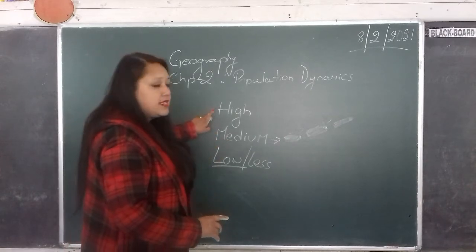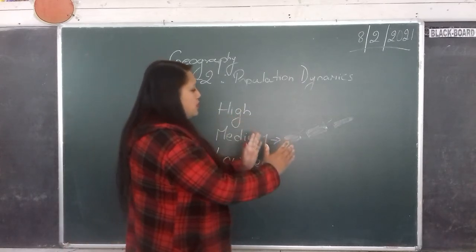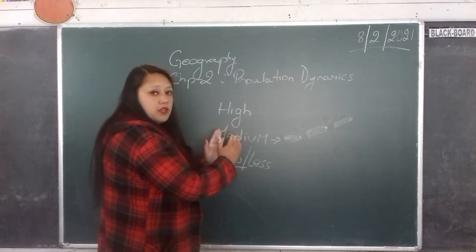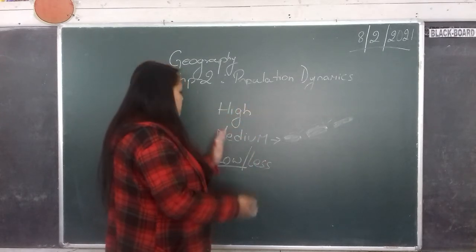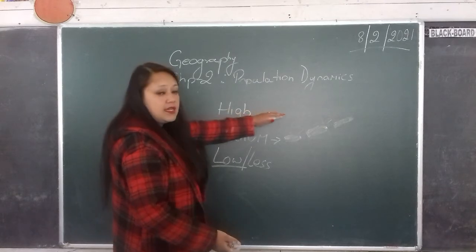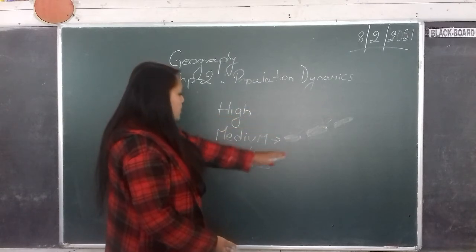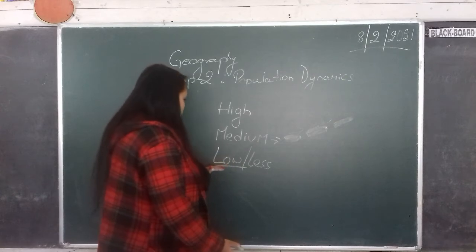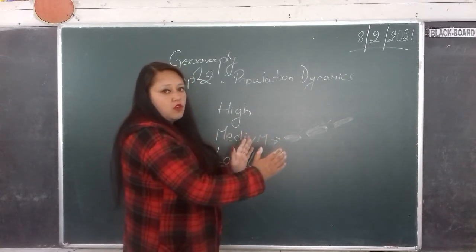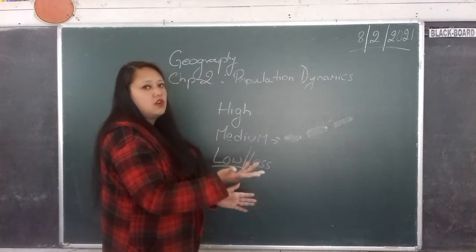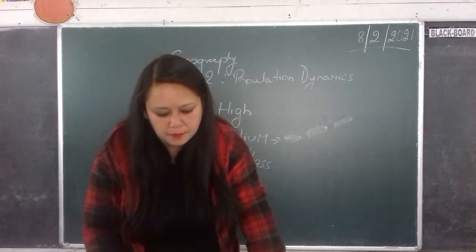When we say high density, the number of people living per square kilometer is extremely high, more people. Medium means less than high and more than low. And when we say low density, the number of people living per square kilometer is extremely less, just around a few hundred people.